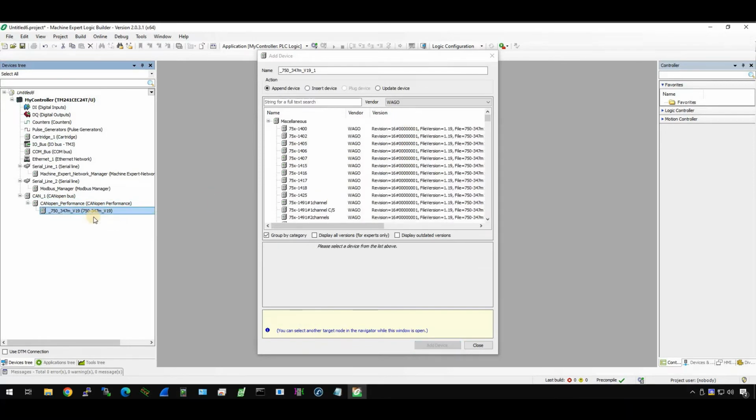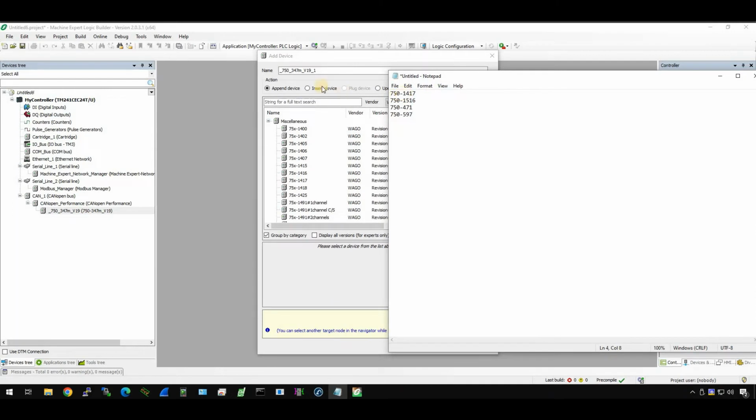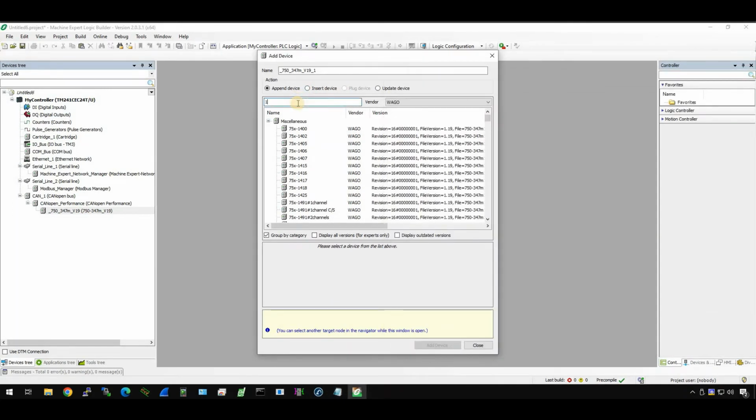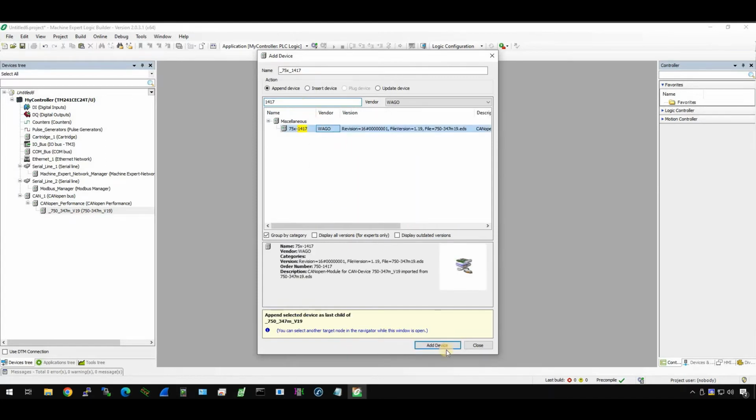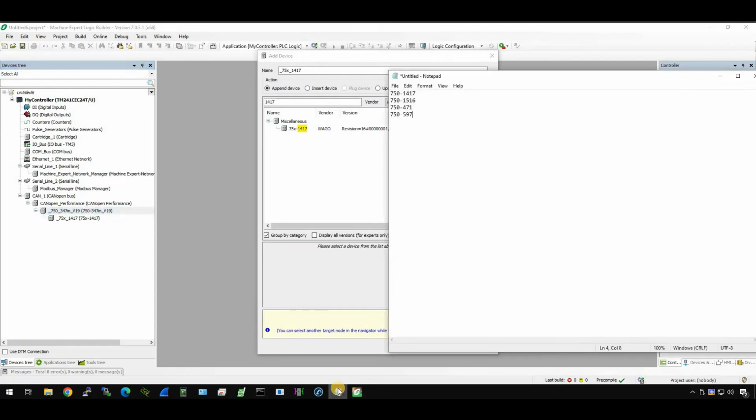Now we can configure the I/O slots that are installed in your 750347. Okay, I have a few small notes. The first one is 750-1417. Let's search for 1417, click it, add device. Easy. Next one is 1516.